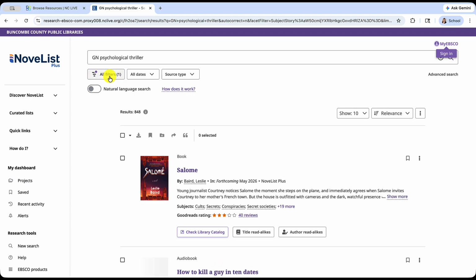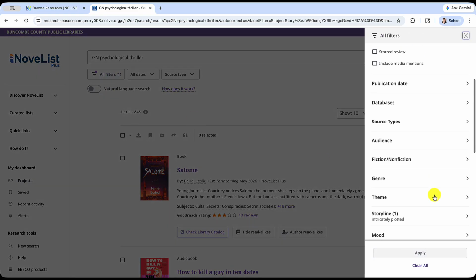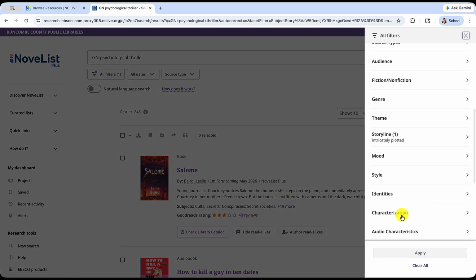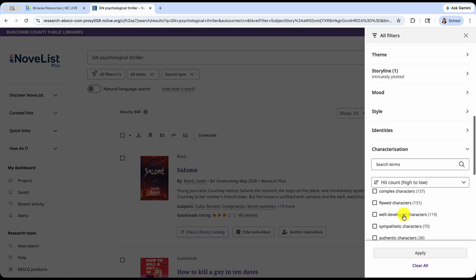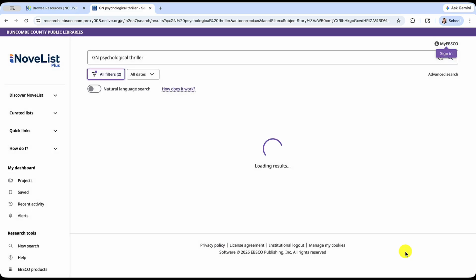Use these filters organized by theme, genre, and appeal to pinpoint titles that match complex questions from your patrons.